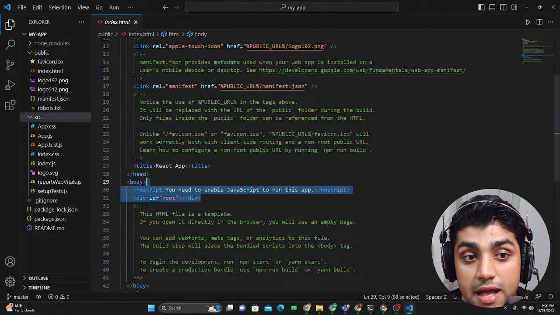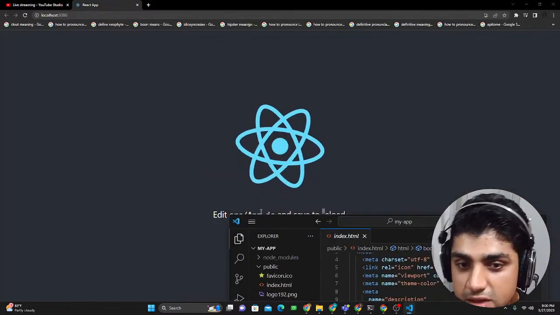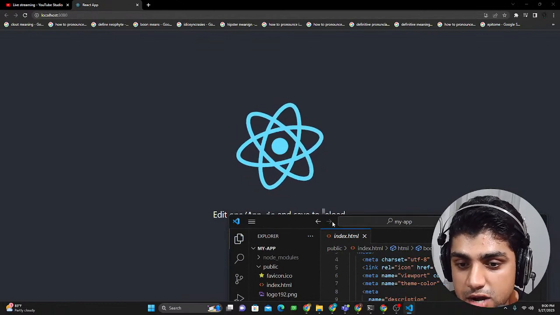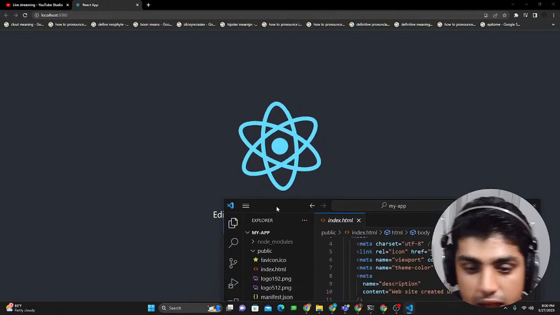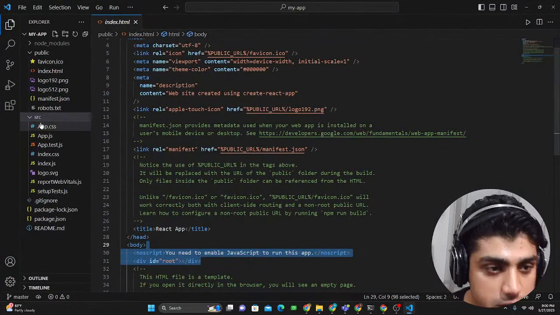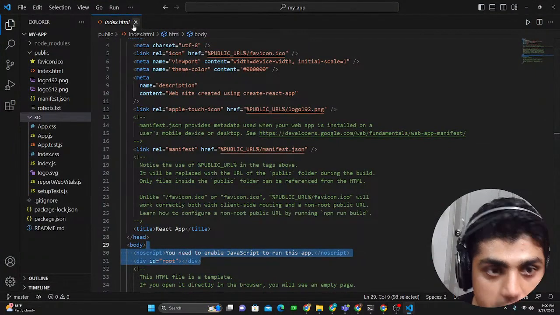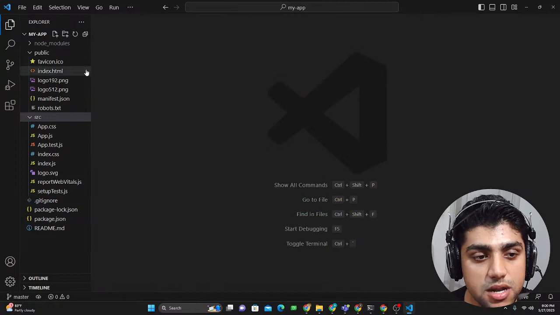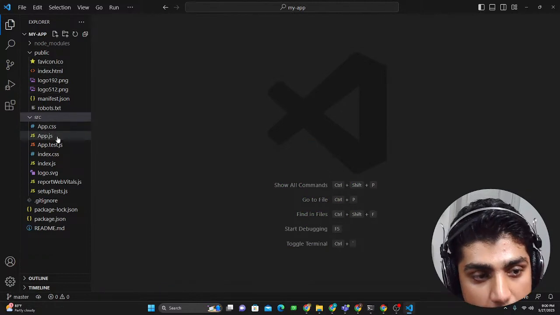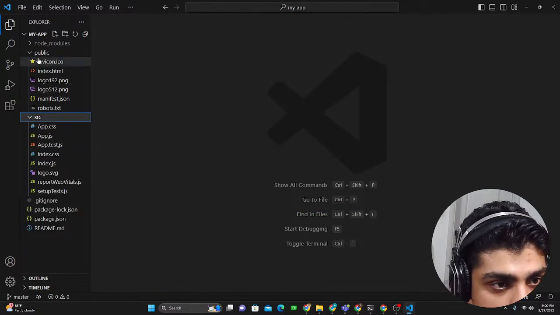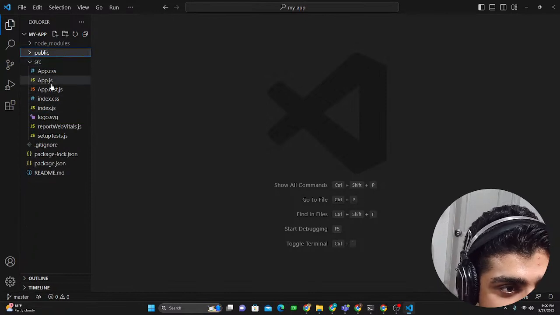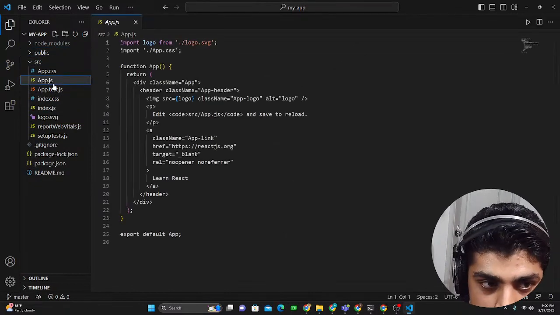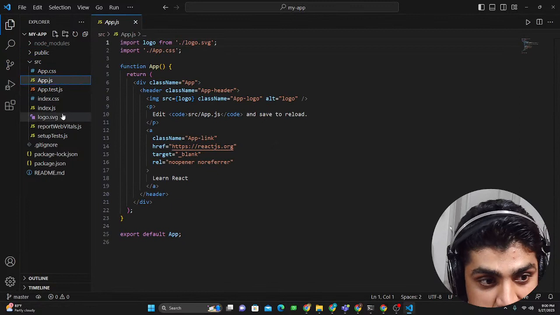Remember, I told you. Now, where's this code? Where's this logo and where's this text that I showed you? This, Learn React. Where is this? I'll tell you where it is. It's not in the index.html because that is the basic template, but it's actually using something in the source folder. So I'm going to go in the source folder and I see there's this app.js, okay? And then there's this index.js.